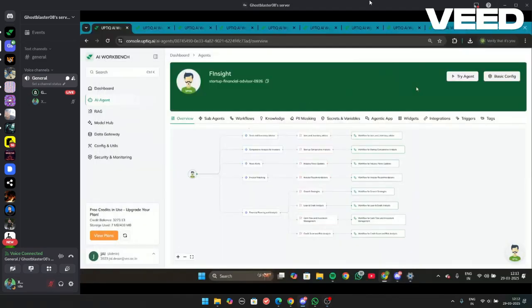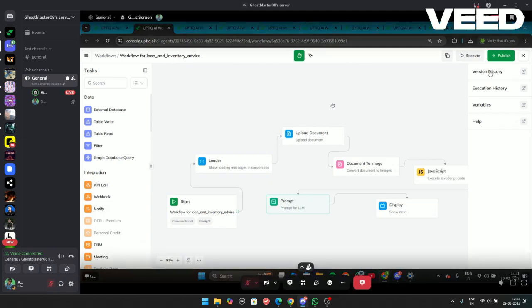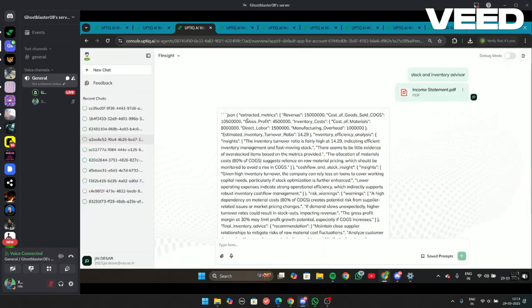One of the sub-agents we have implemented is the stock and inventory advisor. This is the basic workflow of the same. The sub-agent takes a document such as an income statement as an input, converts it to images. The JavaScript node then passes through it and converts it into a more prompt readable format. The prompt then displays it to the display node in the chatbot. This is the basic output for the same.